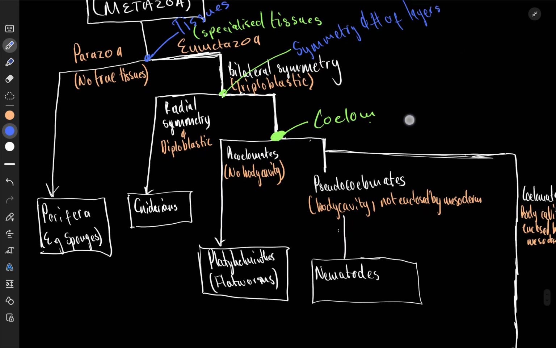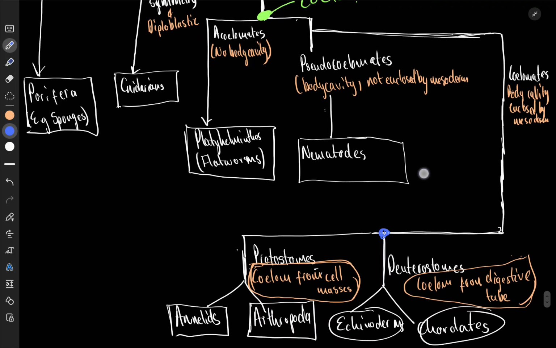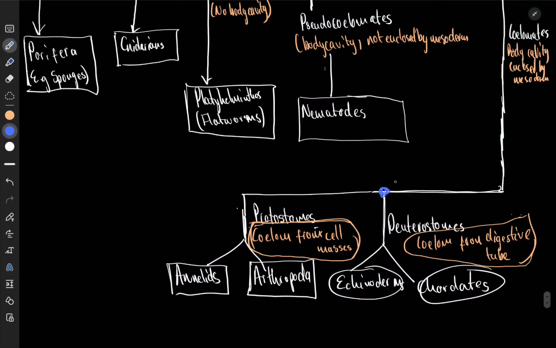Then at this level, we'll now be saying protostomes or deuterostomes. That is where we have.